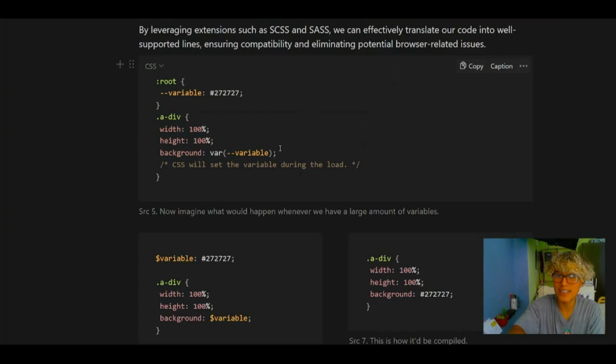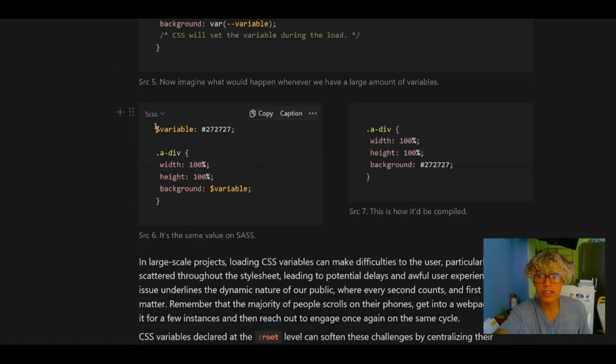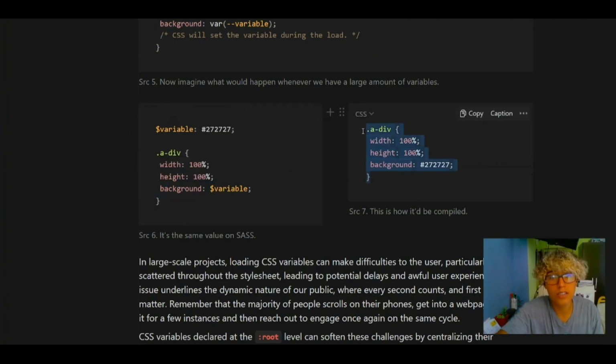Therefore, CSS will set the variable during the load, as you can see. Yet in SASS or CSS, it doesn't matter where it's placed, it just has to be global. We set the variable here, the background, and when we see the compiled file, it's going to be presented as a deep with fake background, okay?